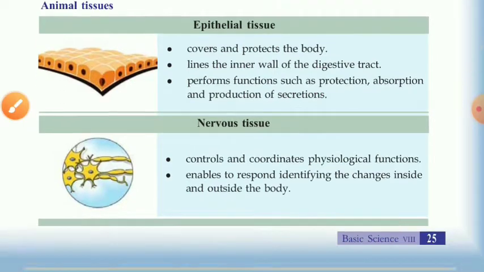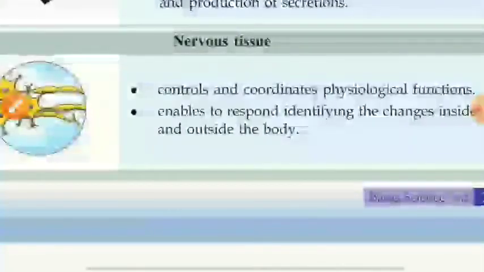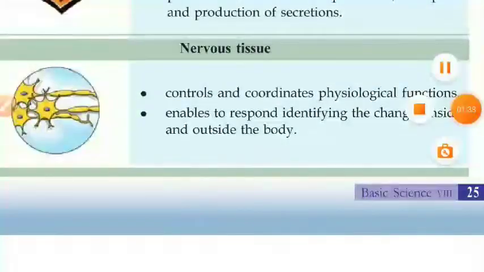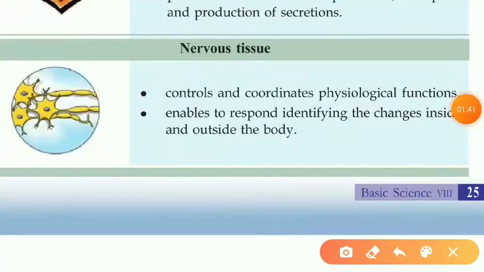Okay, next one, nerve tissue, which controls and coordinates physiological functions. What is nerve tissue? It controls and coordinates all physiological functions: sight, smell, touch, all sensations. And moreover, it enables us to respond and identify the changes inside and outside the body.